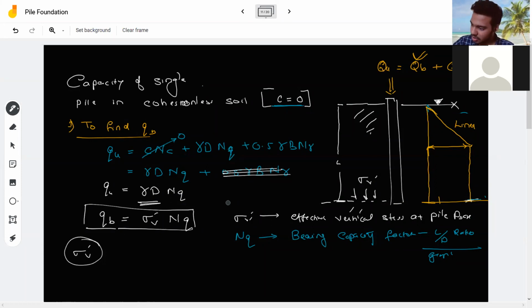Okay, now I'm putting the values. Till the depth of DC basically it's linear, and this value is gamma dash into DC. As this is constant also, this value is the same, gamma dash into DC. What is DC now? DC is critical depth.